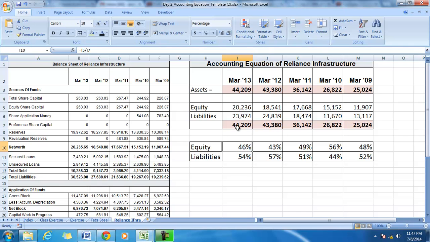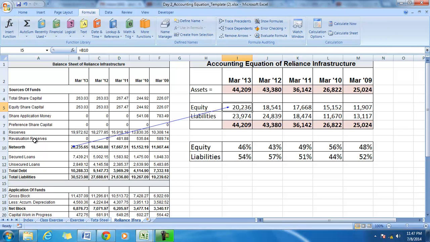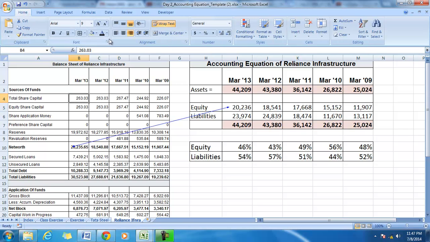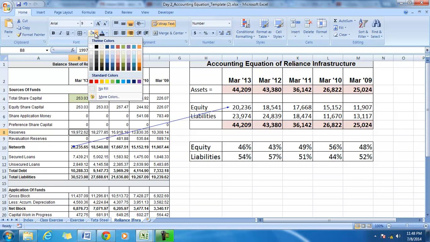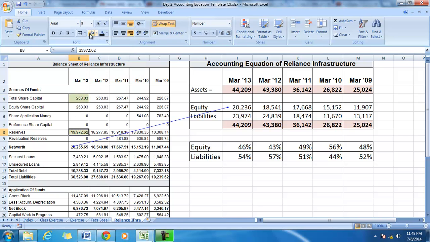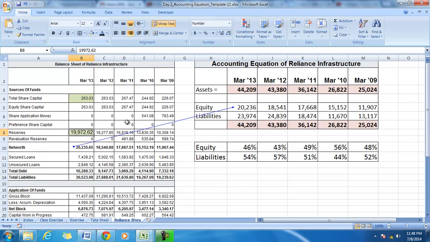In other words, 46% of the total sources are in the form of equity, and we can see that equity consists of the capital of 263 crores and a huge amount of reserves, 19,972 crores. So that means in both Tata Steel and Reliance Infra, a significant part of the business is financed by equity.